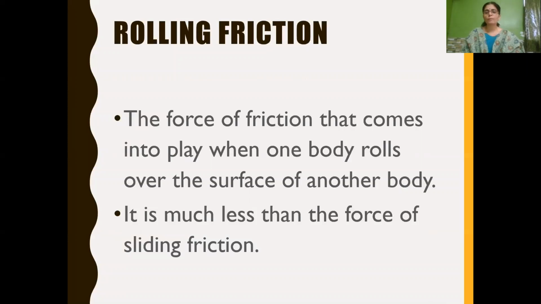If you compare the movement under sliding friction and rolling friction, the movement in rolling friction will be much faster, because the force of friction here is very much less than that of sliding friction.